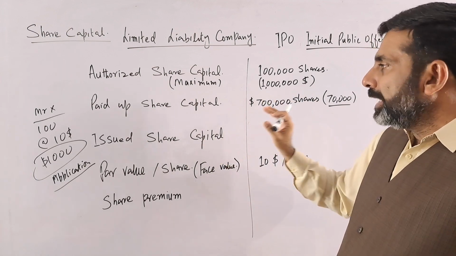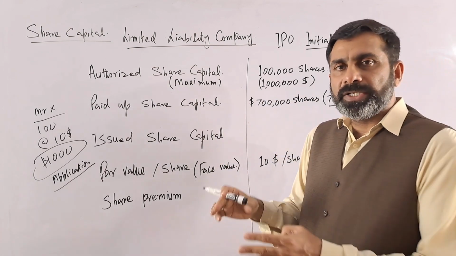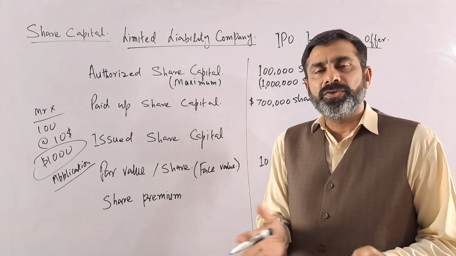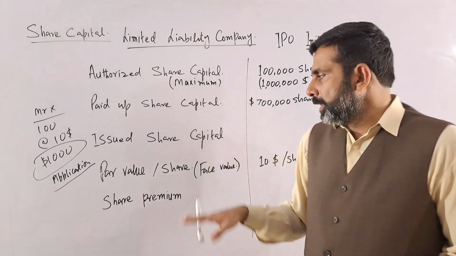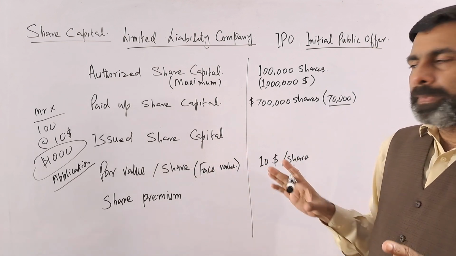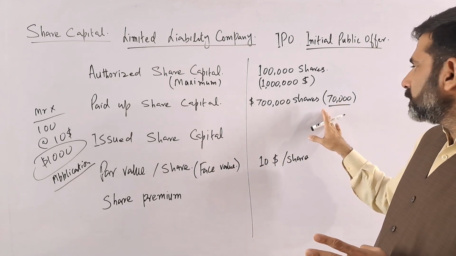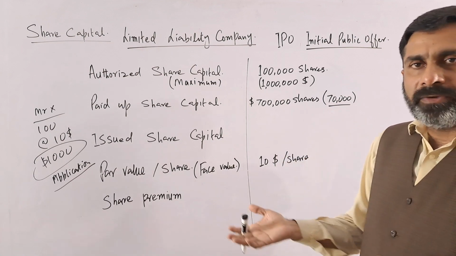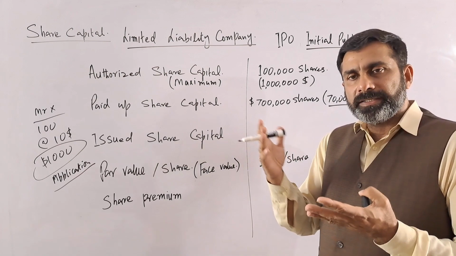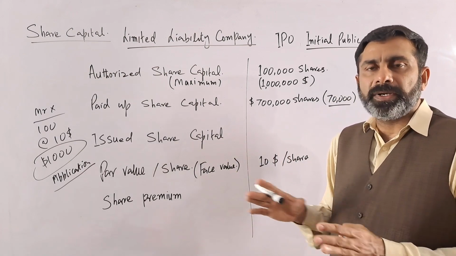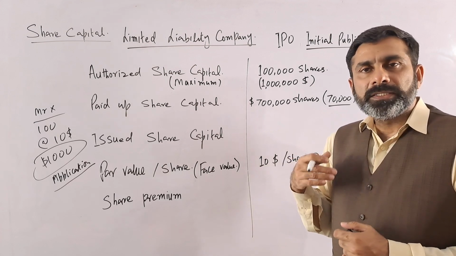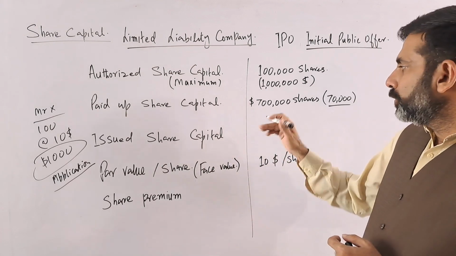Now when the company receives the money, what will they do? They will issue the certificates to the shareholders. So in this case, for example, for all the people who paid for 70,000 shares, we just assume that the company scrutinized the applications, checked the particulars, and all the requirements are okay, and they issue the same number of shares to those persons.